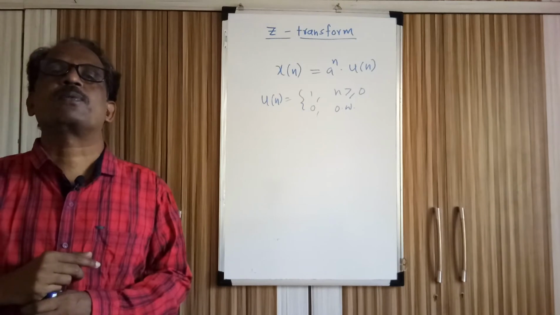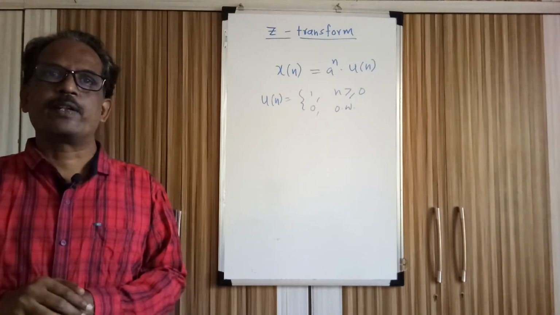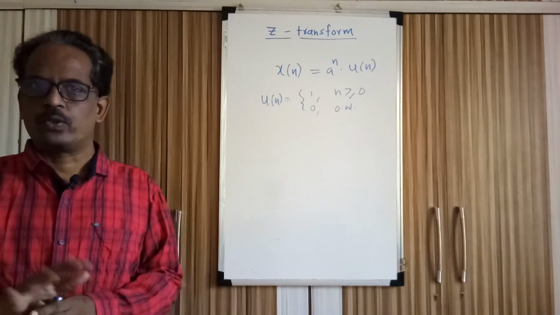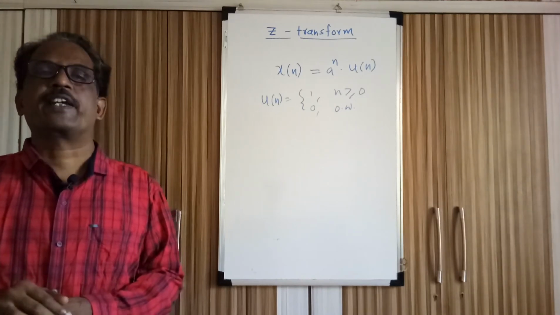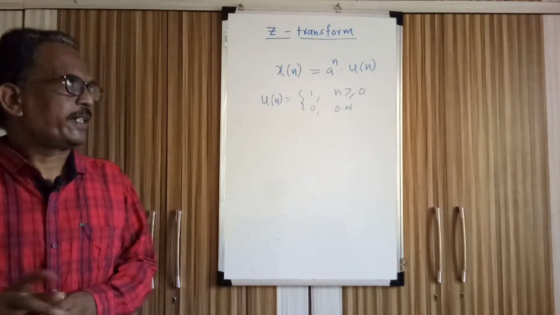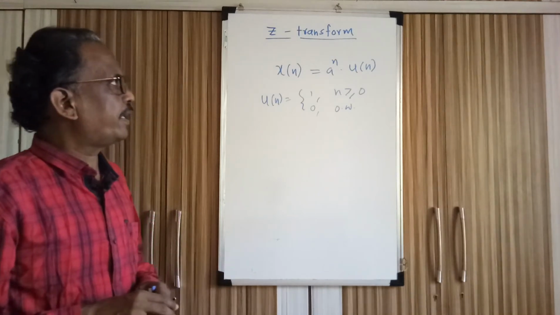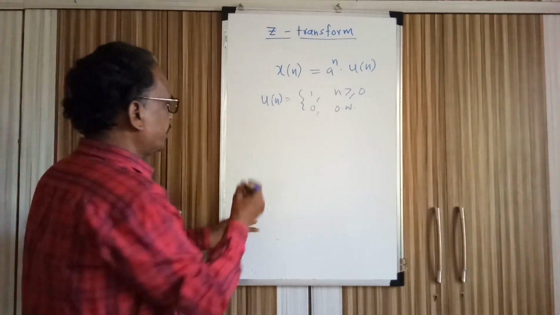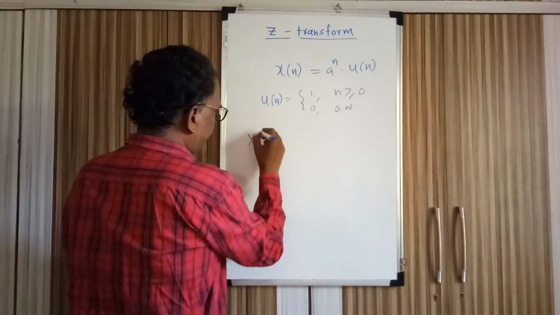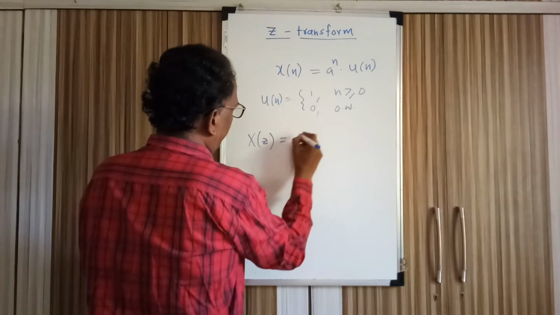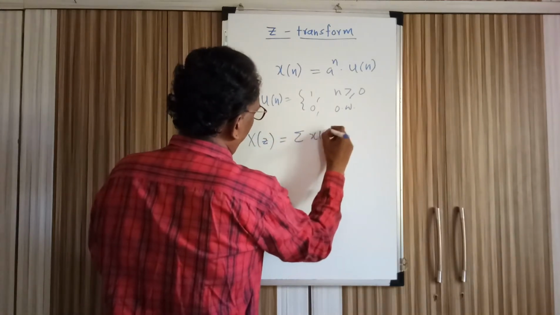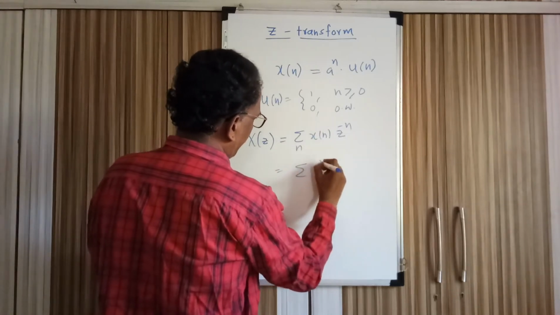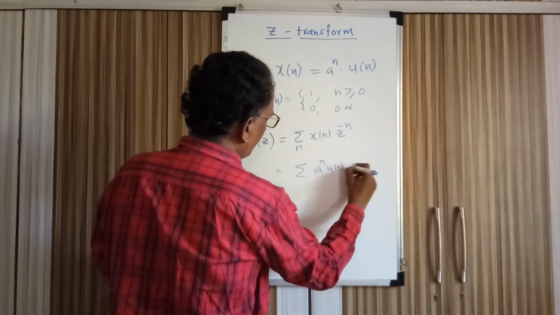In case of Fourier transform, a has to be less than 1, then only Fourier transform is possible. But in case of Z transform, there is no restriction on a for existence of Z transform. So a, in general, may be less than 1 or may be greater than 1. We are not putting any restriction. So let us write the Z transform of x of n, where x of n is a raised to n u of n, z raised to minus n.